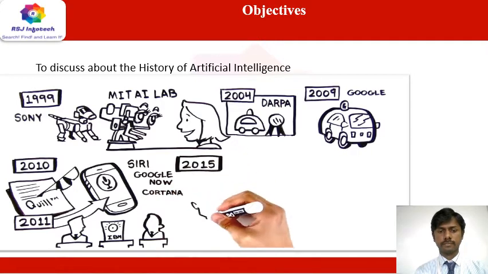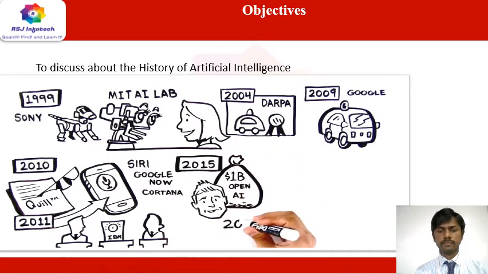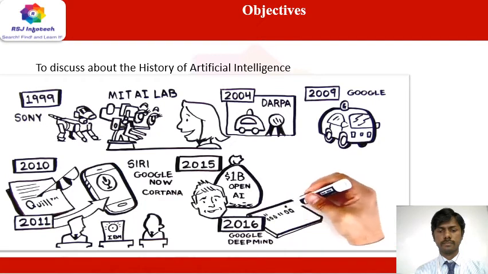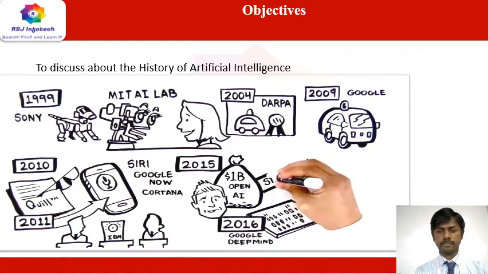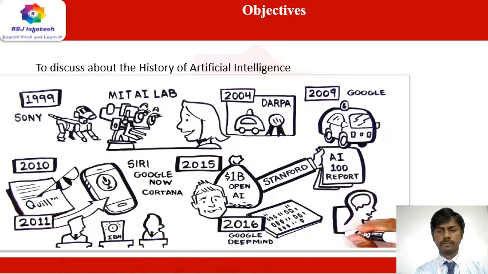In 2015, Elon Musk and others announce a $1 billion donation to OpenAI. In 2016, Google's DeepMind defeats the Korean AlphaGo champion. In 2016, Stanford issues the AI 100 report. In 2016, UC Berkeley launches the Center for Human-Compatible Artificial Intelligence.